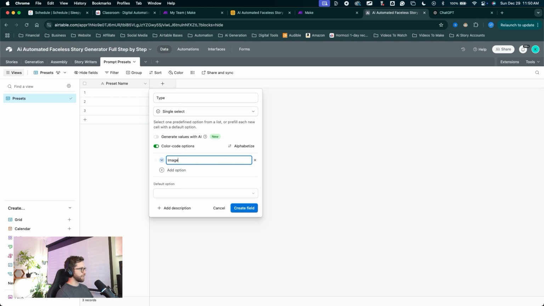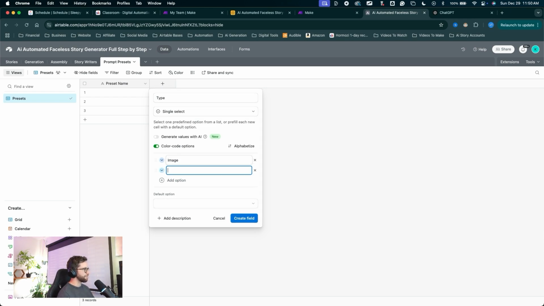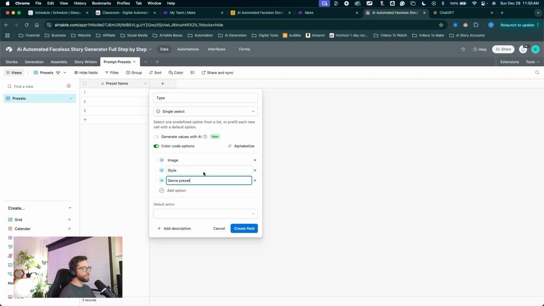For the first option, you can say image preset. For the second one, we can say style preset. You'll have to play around with your preset styles and all of the preset prompts you can add in here, obviously for your specific style and your specific videos you want to create. But just for fun, we can see this built out with these 3 preset types. So I'll change the color and create the field.